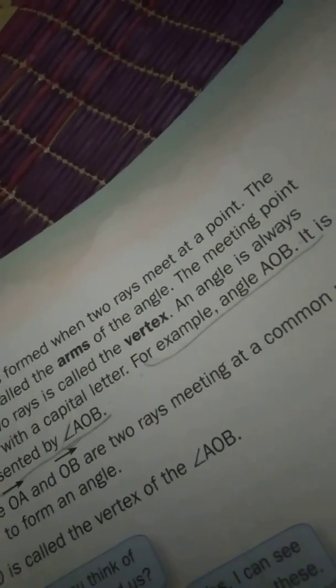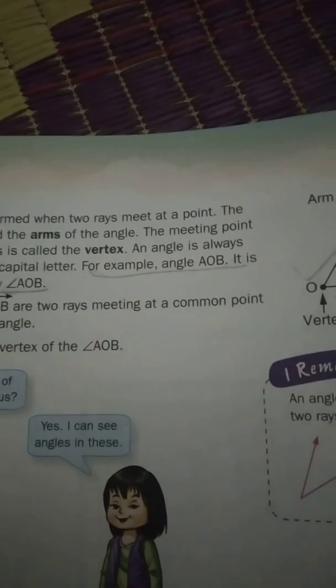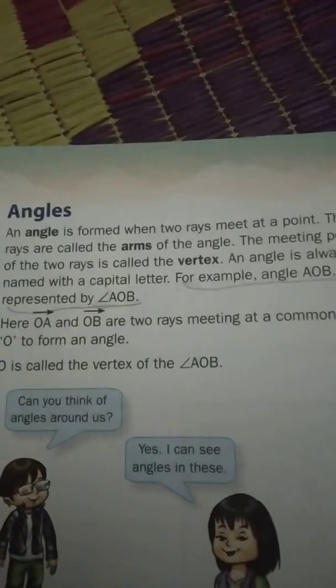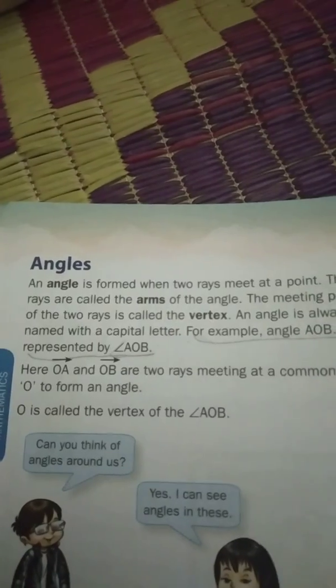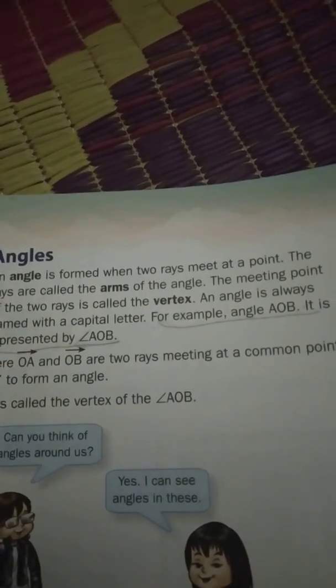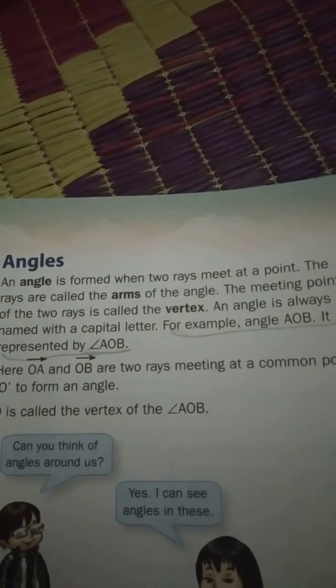An angle is always named with capital letters, for example, angle AOB. So we write angle AOB. This is how an angle is represented. Here OA and OB are two rays meeting at the common point O to form an angle. O is called the vertex of angle AOB.